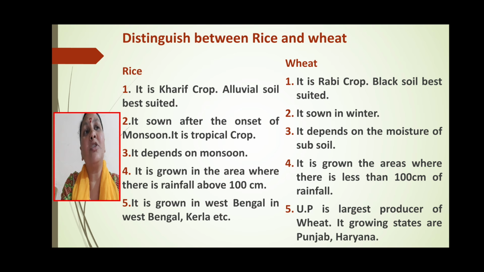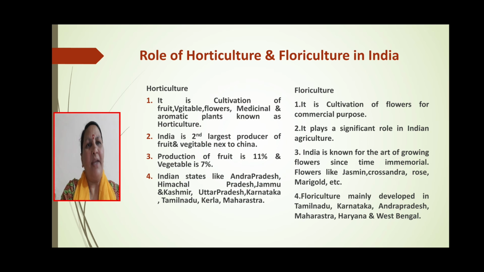India is the third largest producer of raw cotton in the world. So next item is beverage crops, coffee and tea. In India, it is the tea; India is the second largest producer in the world, next after China. It grows best in deep and fertile soil rich in humus. Tea is mainly grown in Assam, West Bengal, Tamil Nadu and Kerala.